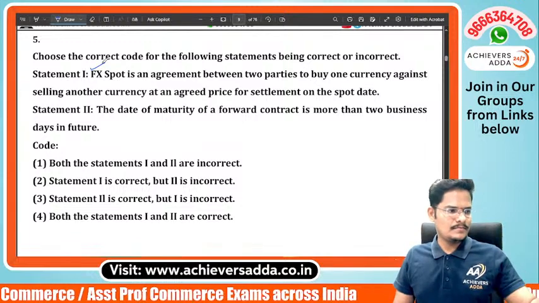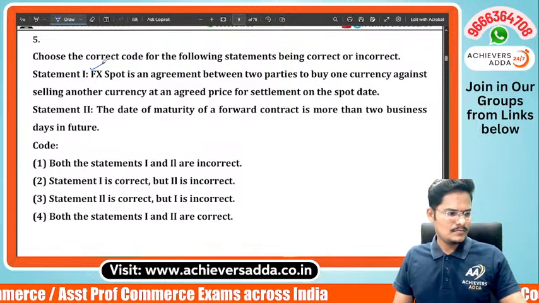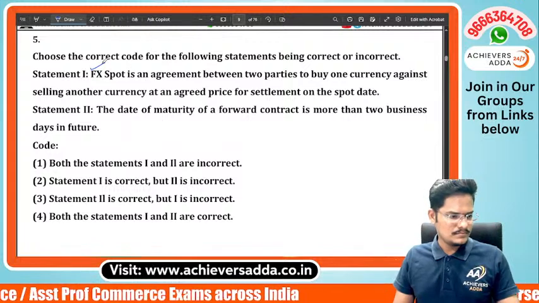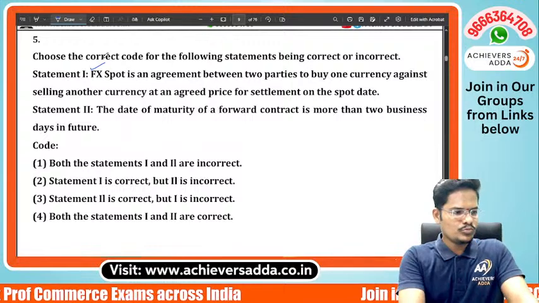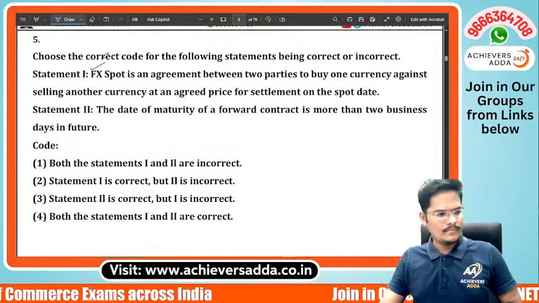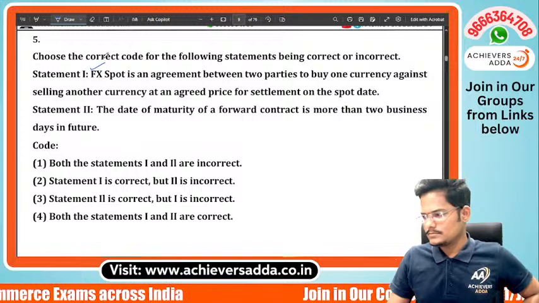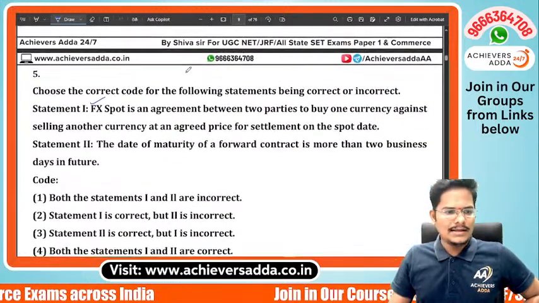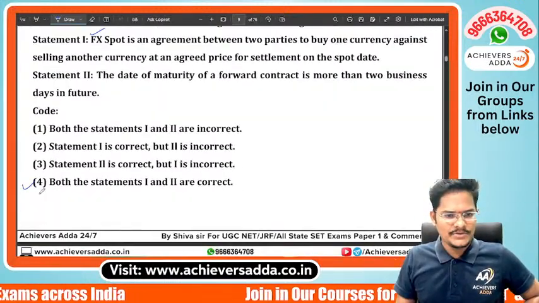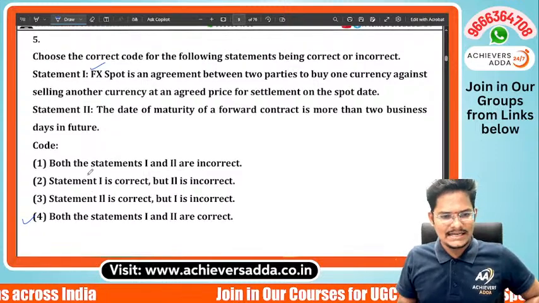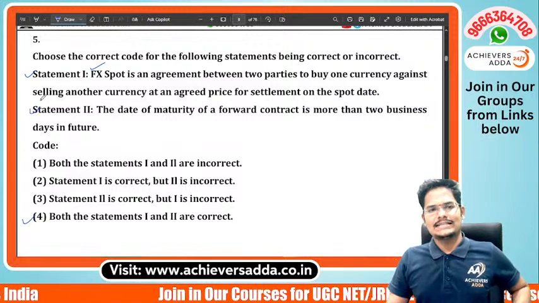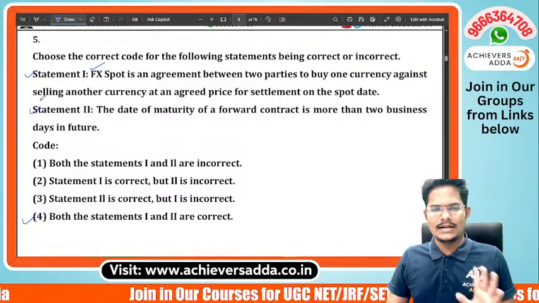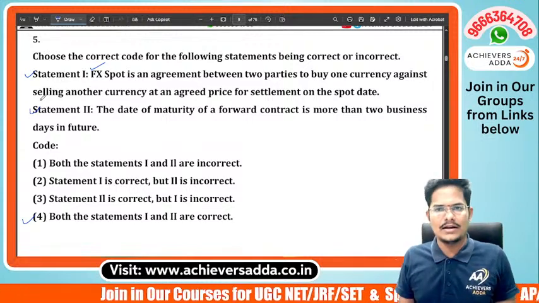Answer please. Answer is 4. Option number 4 is the correct answer, that both the statements are correct. So here they are simply asking about spot contract and forward contract.